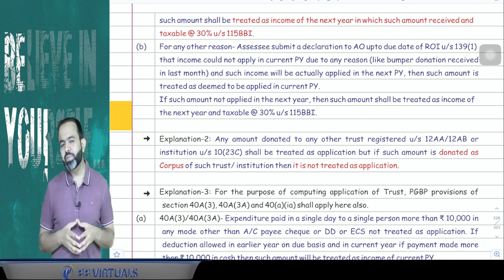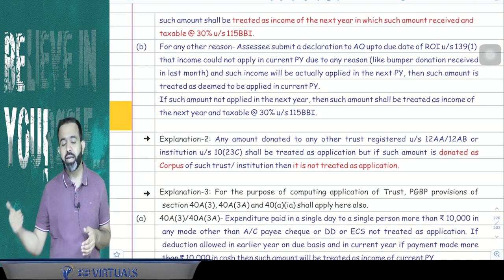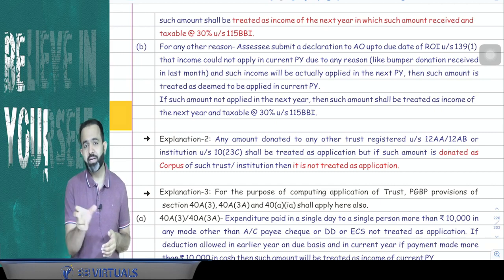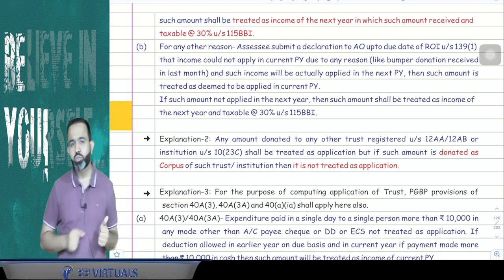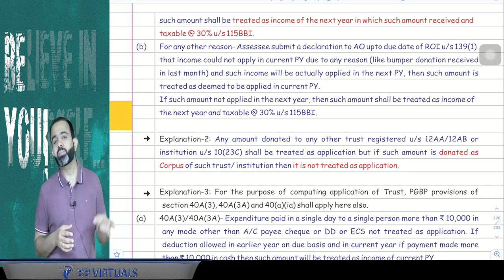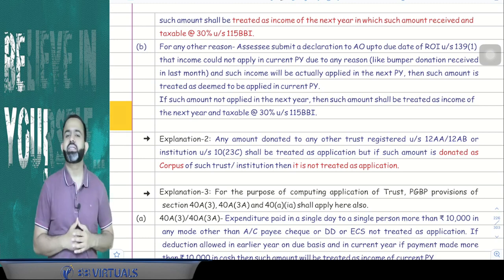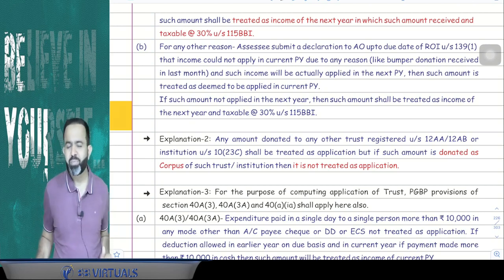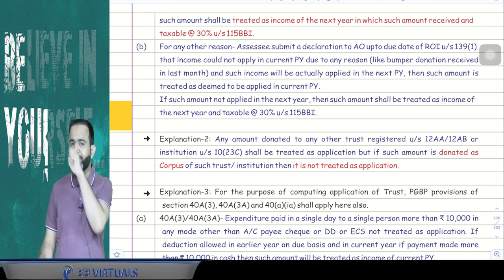Now, what can be a possible reason, guys? Here, like suppose some major donation or bumper donation received at the end of the year. Suppose for an example, trust received 10 crore rupees in the month of March, at the end of March. So is it possible for trust to spend that much amount within the short span? Answer is no. So here trust will give one declaration to AO, okay, this amount we will actually apply in the next year. We will actually apply it in the next year, then in current year it will be treated as deemed to be applied. But suppose in the next year trust could not apply that amount, then in next year obviously it will be treated as income under section 115BBI and trust is required to pay the tax at the rate 30%. You got my point or not?